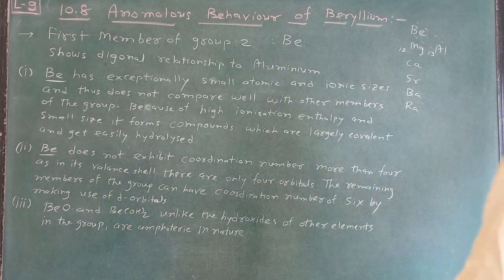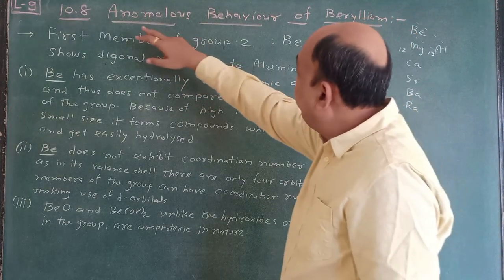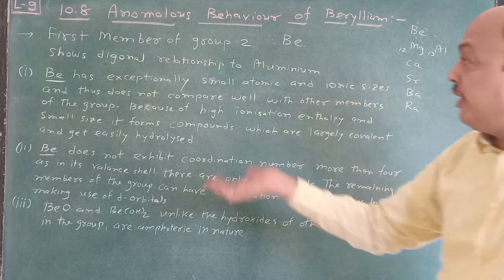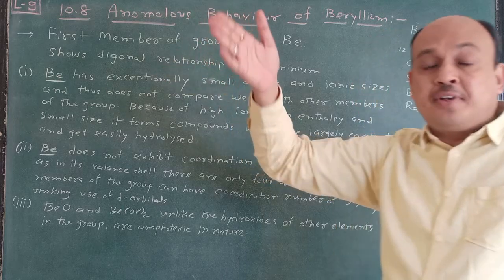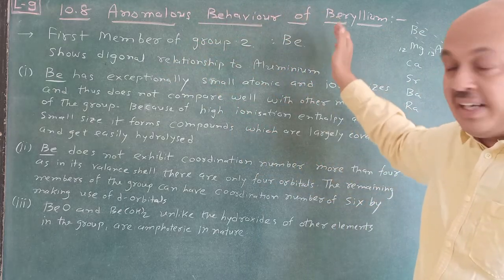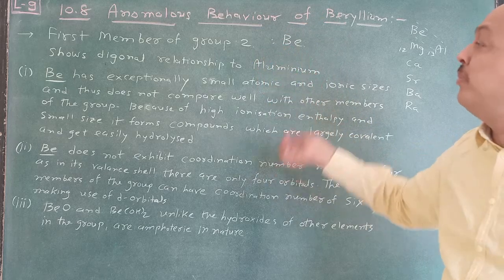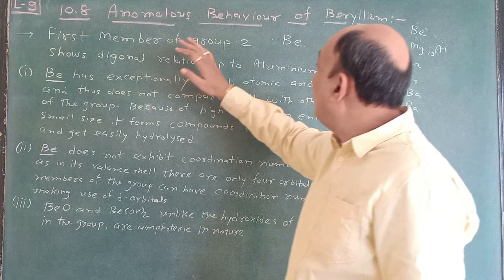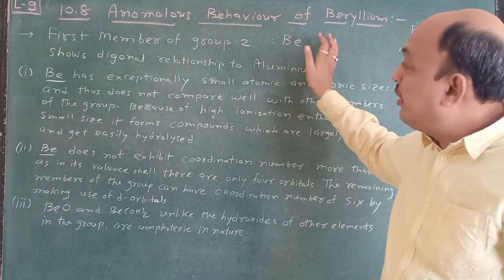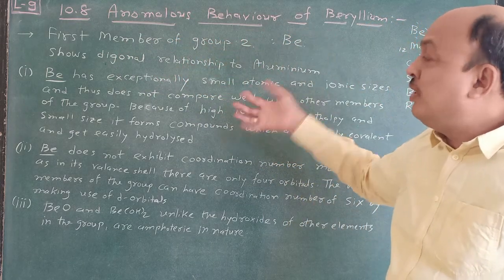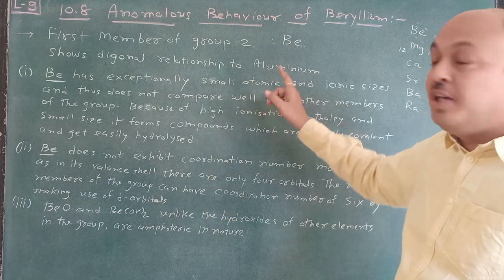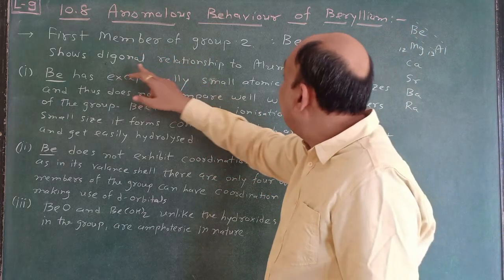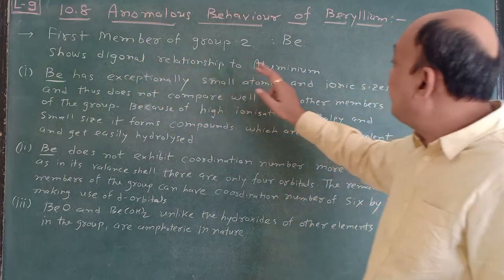Now here also, in the alkaline earth metals, 10.8, the anomalous behavior of beryllium. That means how beryllium differs from the other elements, like magnesium, calcium, strontium and barium. It's very important. The first member of group 2 is beryllium. First of all, remember this. It shows a diagonal relationship to aluminum. It is not shown by magnesium, but beryllium shows the diagonal relationship to aluminum.